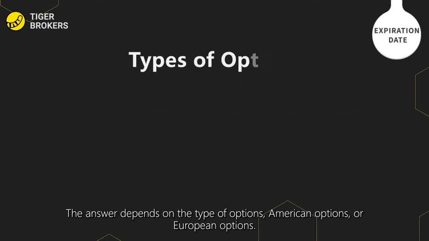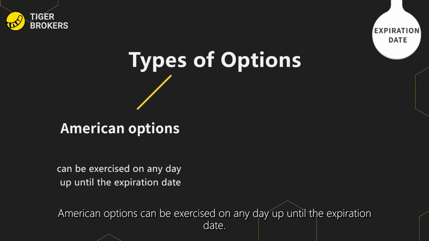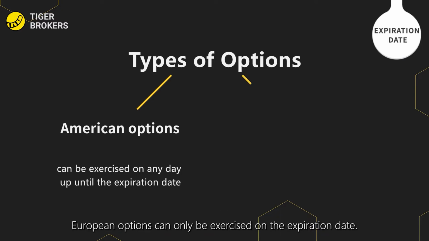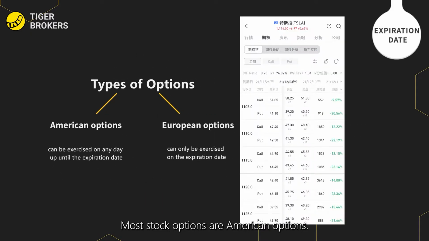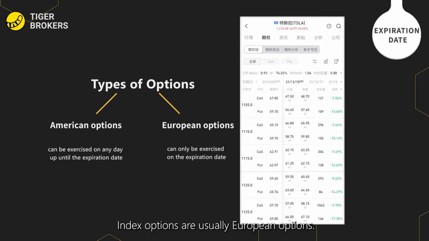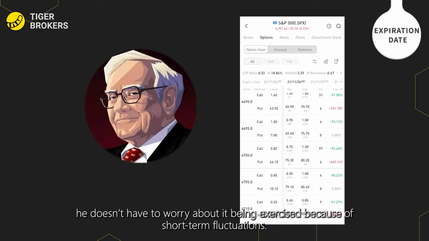The answer depends on the type of option, American options or European options. American options can be exercised on any day up until the expiration date. European options can only be exercised on the expiration date. Most stock options are American options. Index options are usually European options. Buffett often sells long-term put options on indices. Why? Because as the index option is normally a European option, he doesn't have to worry about it being exercised